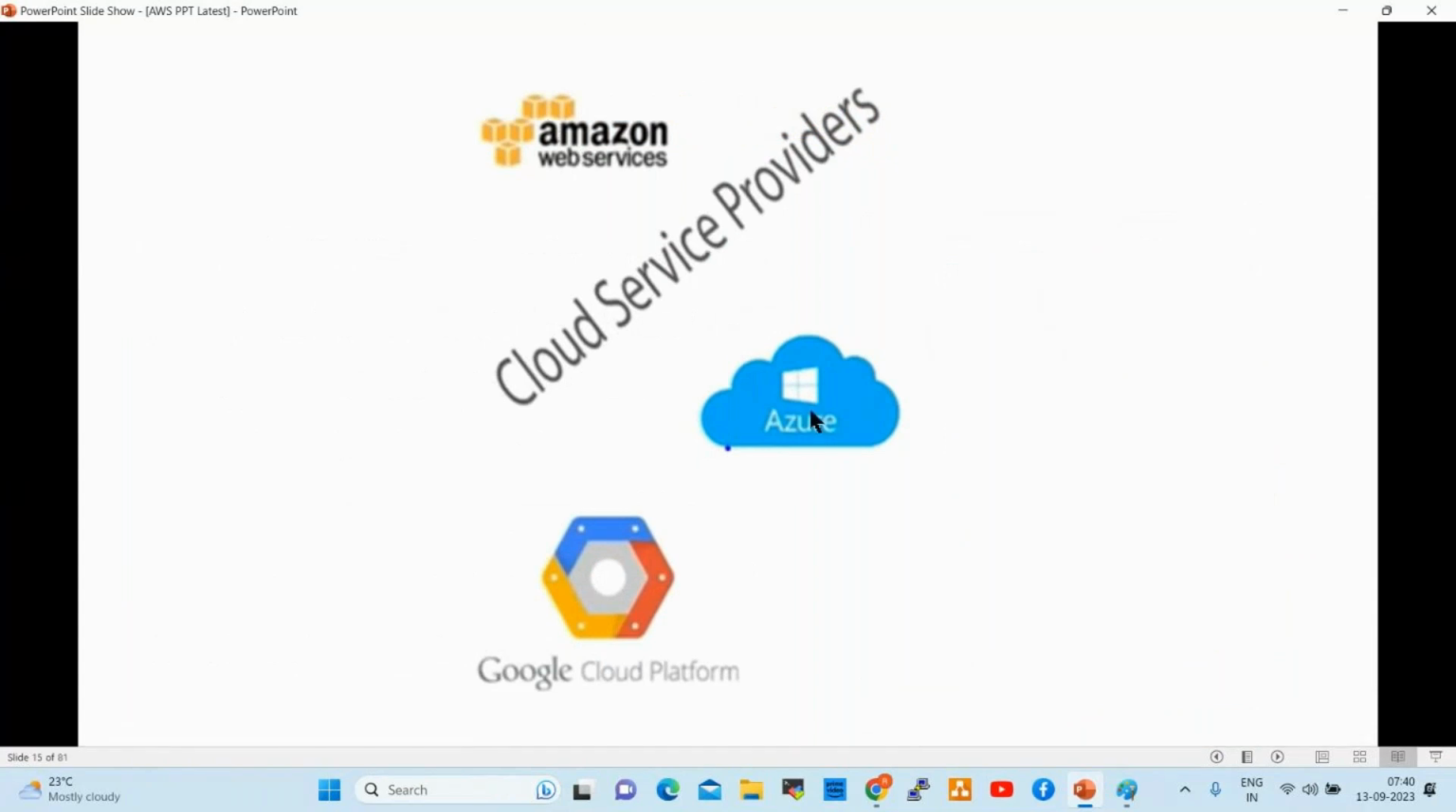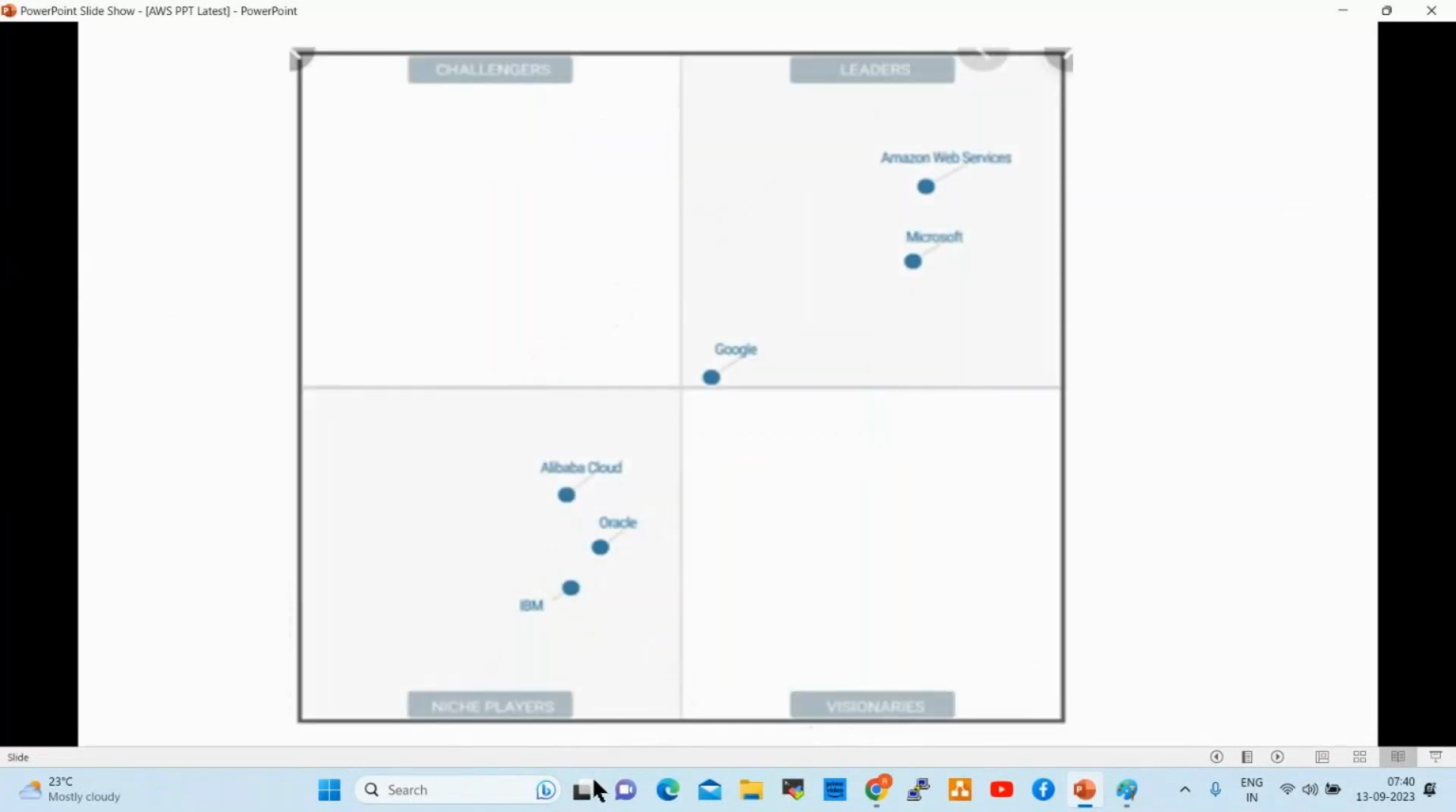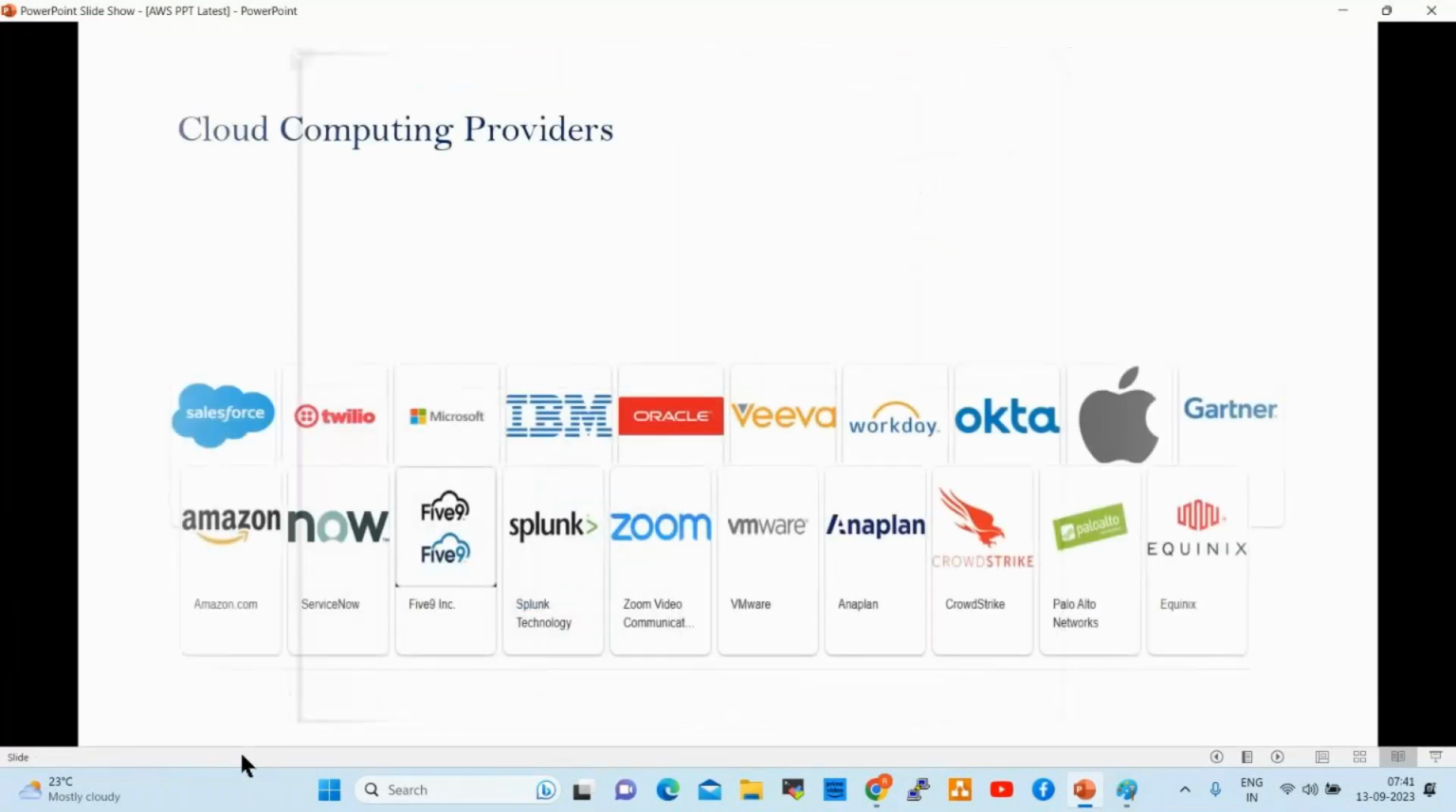These are the topmost cloud providers: Amazon Web Services, Azure, and Google Cloud. See, these are the quadrants. AWS is in first place, Microsoft is in second place, Google is in third place. Currently, Google is investing more in Google Cloud Platform, so maybe it will come to second place very soon. These are the small players: Alibaba Cloud, Oracle Cloud, IBM Cloud. Different clouds are there.